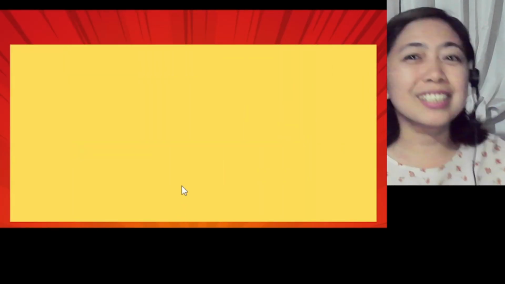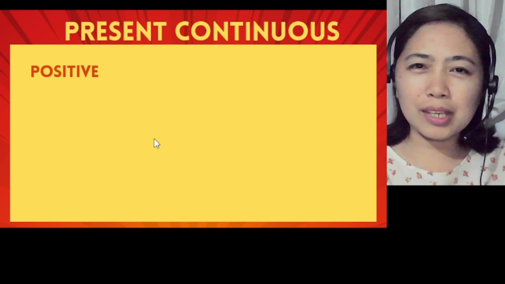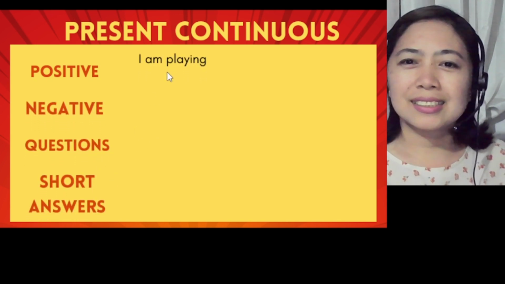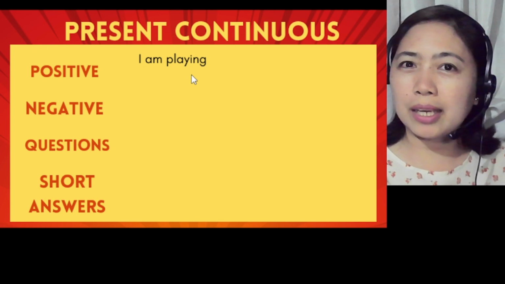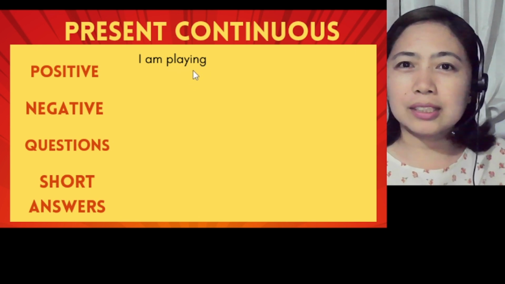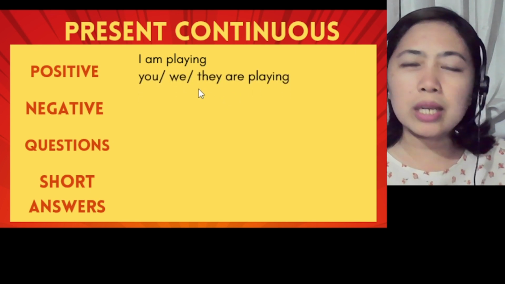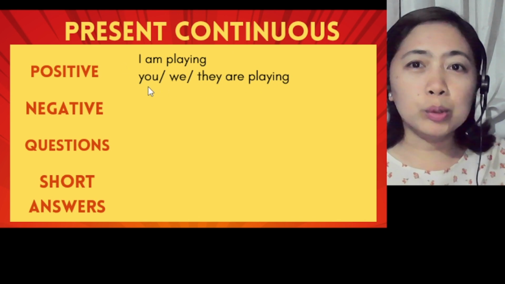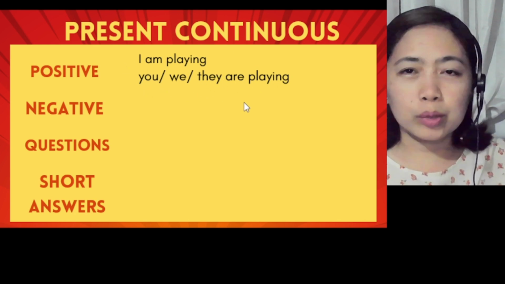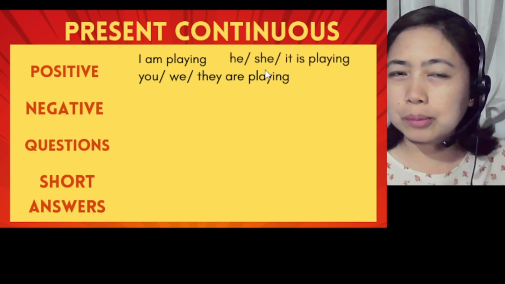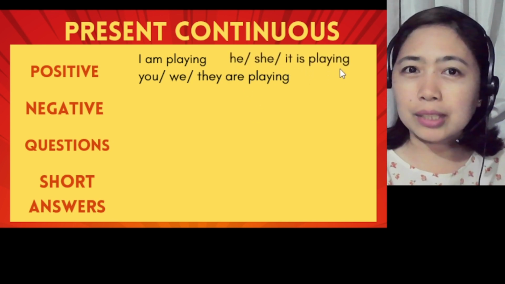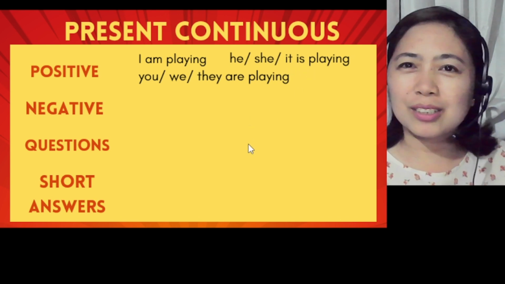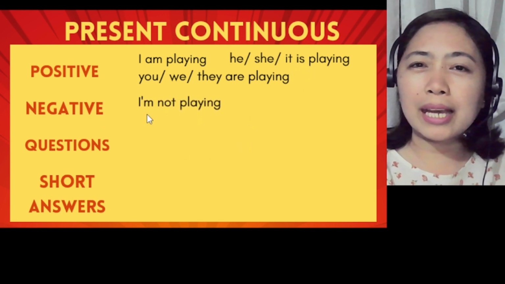Let's have more about the present continuous. We also have the same pattern as the present simple earlier. So how do we make sentences? I am playing instead of I play, you play. So am playing here is continuous. You are playing, we are playing, they are playing. Again, take note of your subject. If it's plural, then you are to use the plural verb as well. If it's singular, like he, she, and it, you will have to take the singular form. So he is playing, she is playing, or it is playing. For the negative, you only have to add the word not.